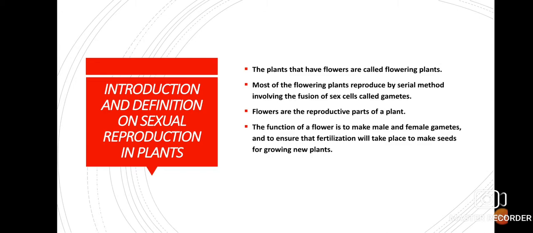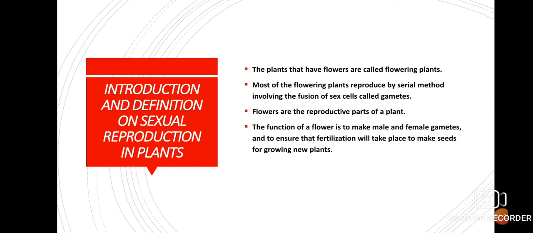Now, how do these flowering plants reproduce? Most flowering plants reproduce by the sexual reproduction method, involving the fusion of sex cells, that is, gametes. As I've already told you earlier, gametes are of two types: male gametes and female gametes. Flowers are the reproductive parts of a plant, with the male as well as the female reproductive organs.